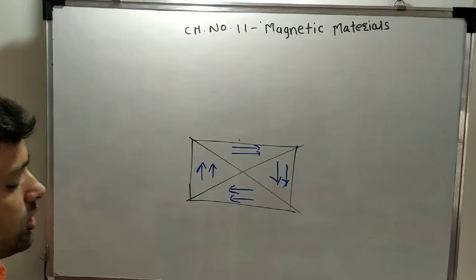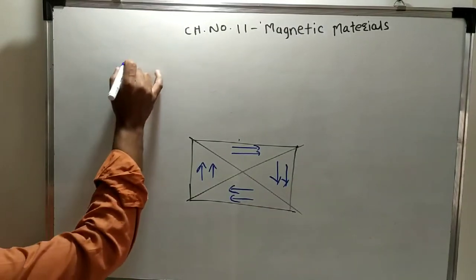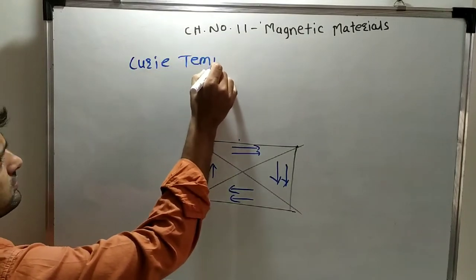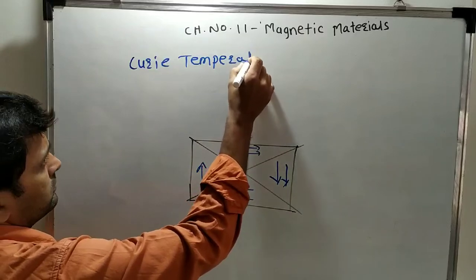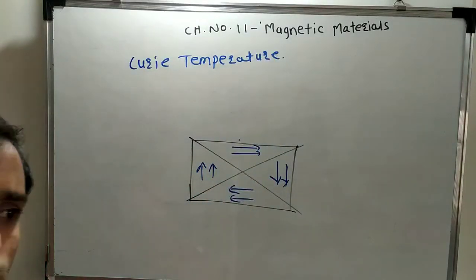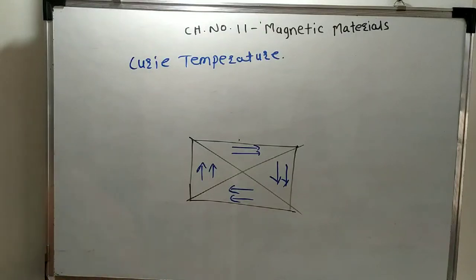That temperature is called the Curie temperature. The high temperature at which the ferromagnetic substance loses its magnetism completely is called the Curie temperature, and it becomes a normal substance on losing its properties.